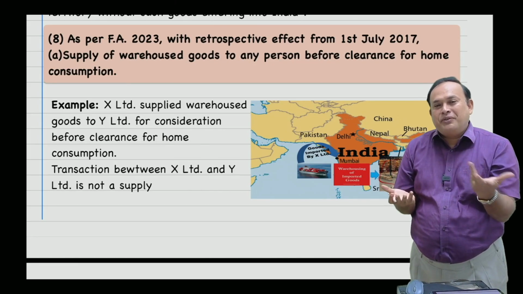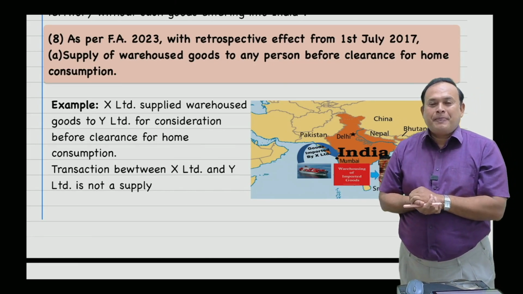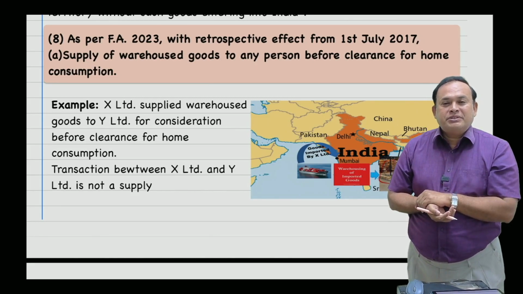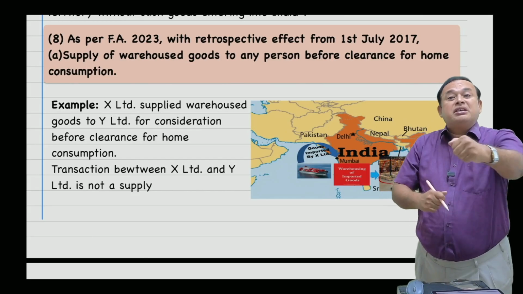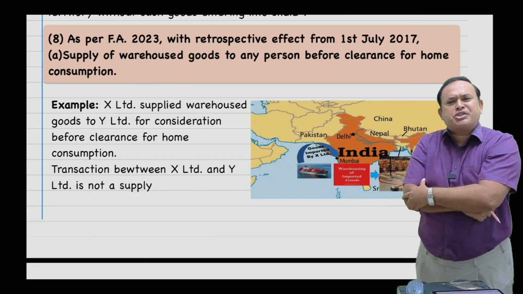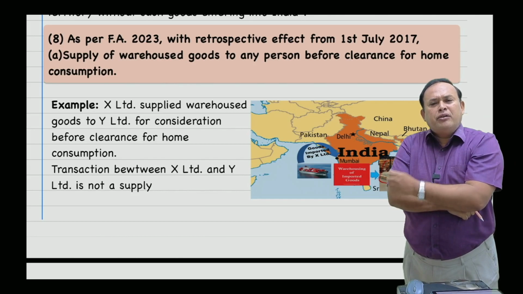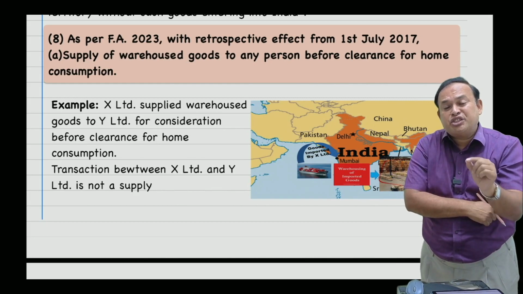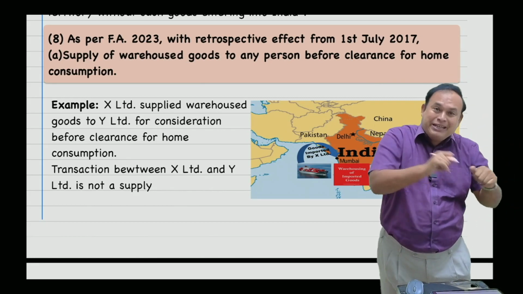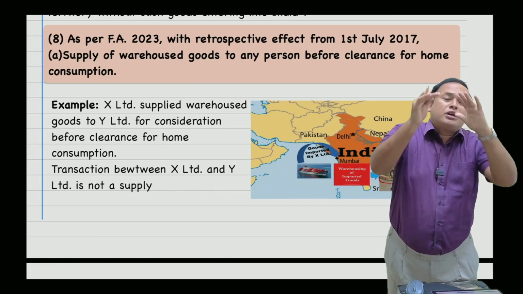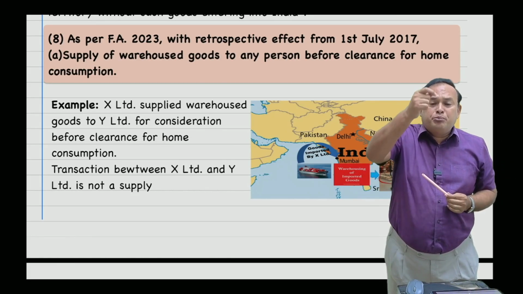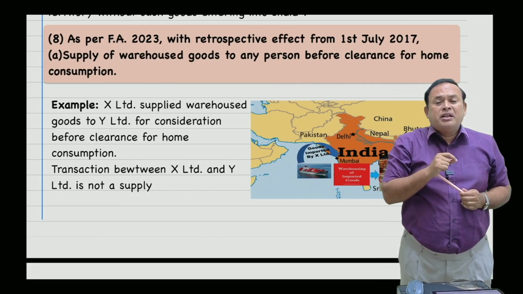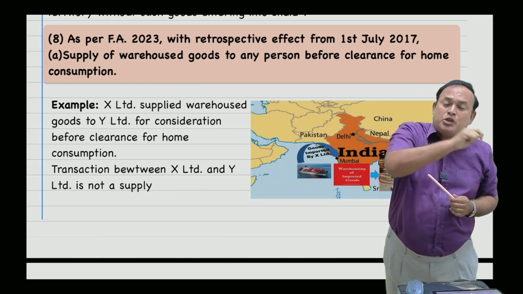What is the meaning of giving retrospective effect, sir? Good question. Sir, there are clients who are fighting with the department about why we should pay the GST. From 1st July 2017 to 31st January 2019, during that period itself, X Limited sold the goods to Y Limited. After importation, before clearing for home consumption, these warehoused goods were sold to Y Limited. The Department at that time insisted to pay the GST.